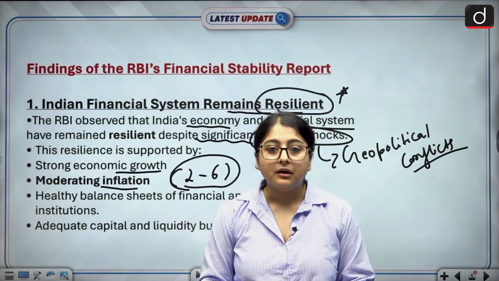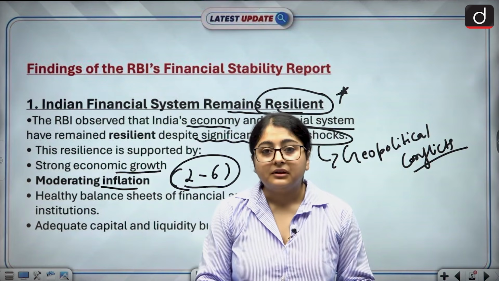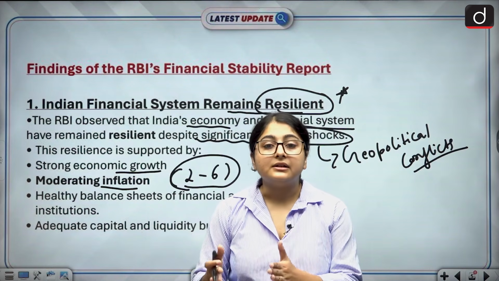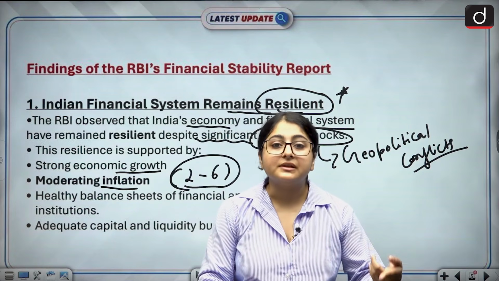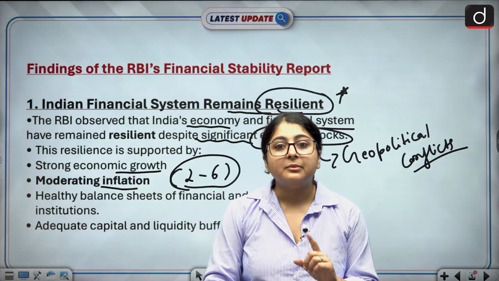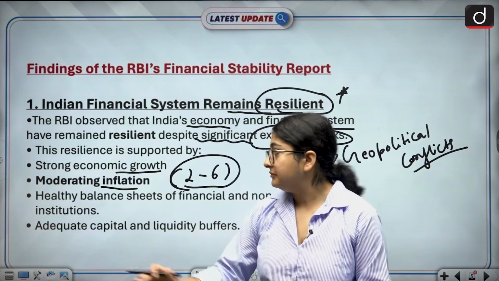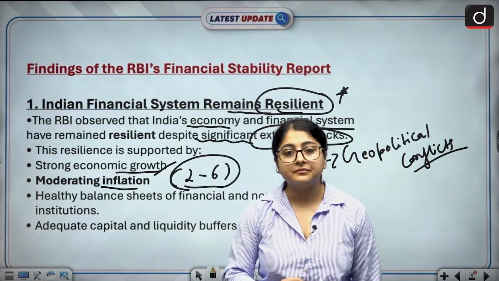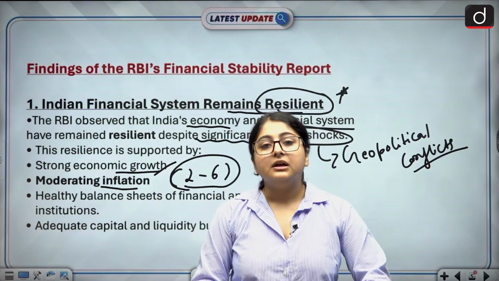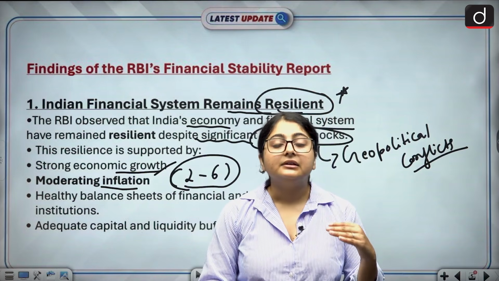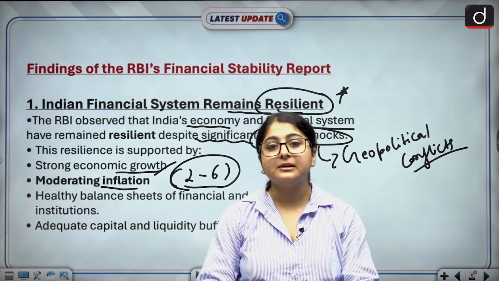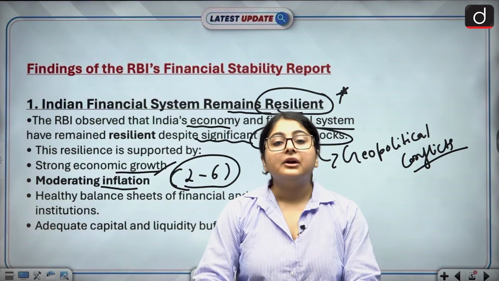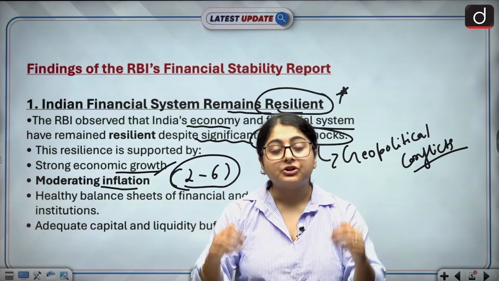Why am I saying this? Because see, if inflation is there, what does it indicate? It indicates that there is demand in our economy. People are buying goods and services. And a strong demand always indicates better economic growth. Because see, what will happen is that if there is demand, then there will be more production, because in order to match the demand, we need to match the supply as well. Okay? In order to match the demand, we will do more production.